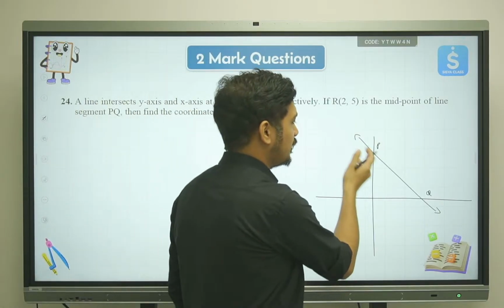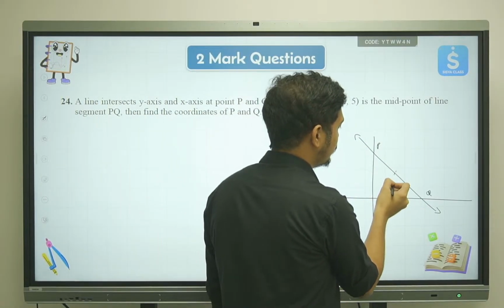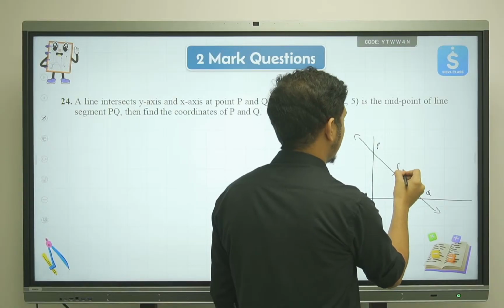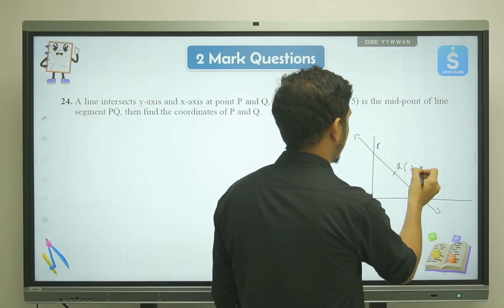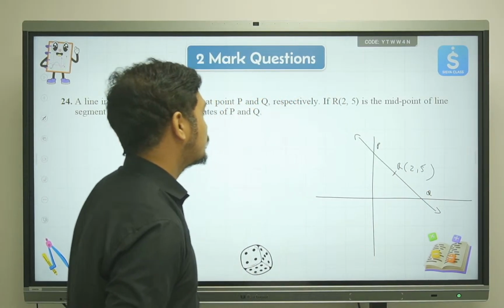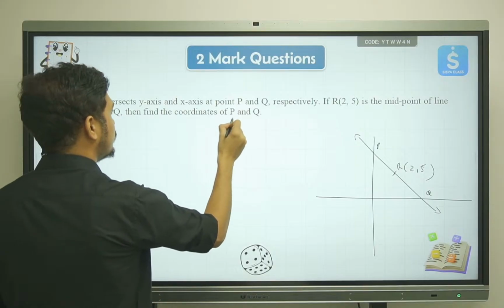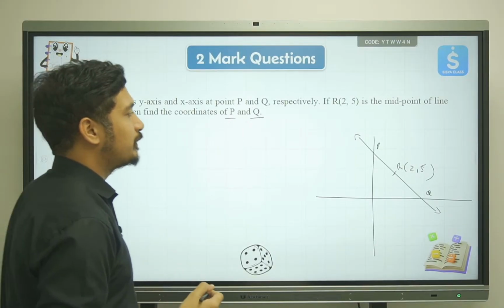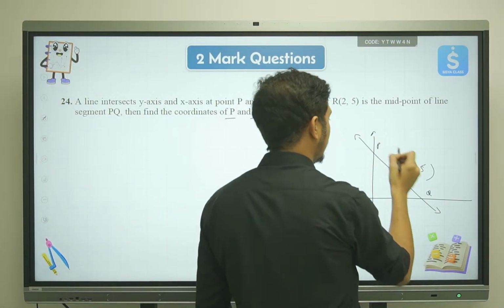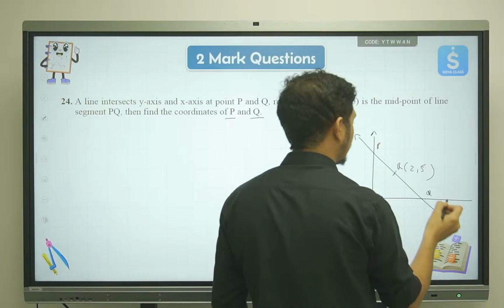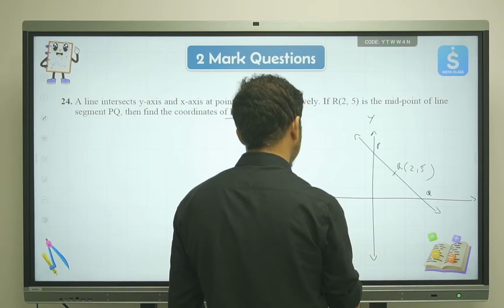So the midpoint of PQ is given as R, and R is (2, 5). We are supposed to find the coordinates of P and Q. Let's see what the coordinates of P and Q are. This is the y-axis, this is the x-axis.